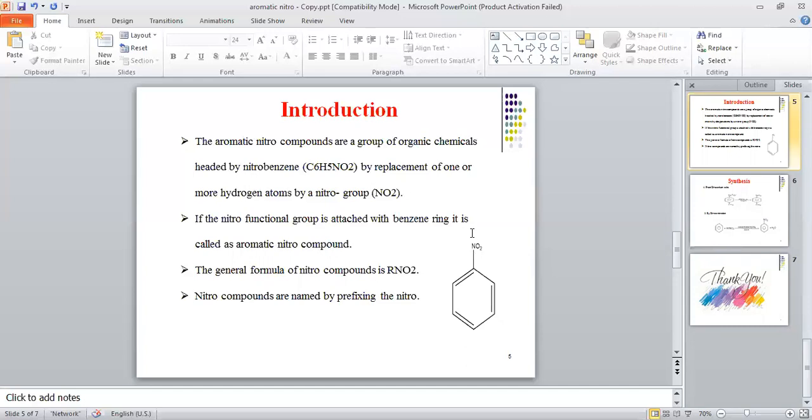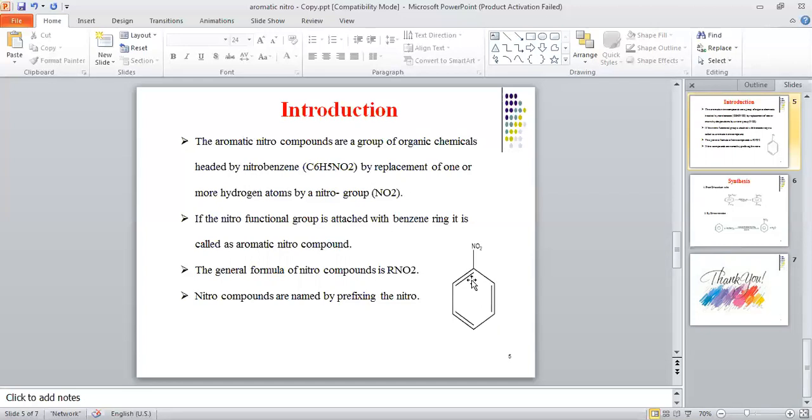In the naming, you always have to remember to attach the prefix nitro. Suppose that the nitro group is attached in this position. So this one is nitrobenzene. If I attach the nitro group at this particular position, then you can say this one is 1,3-dinitrobenzene.